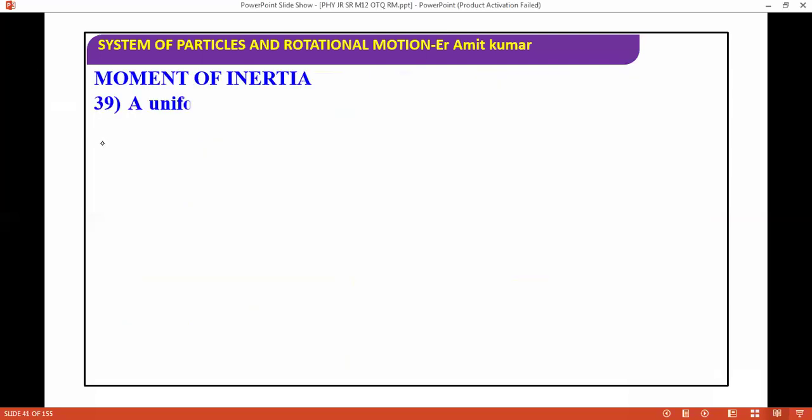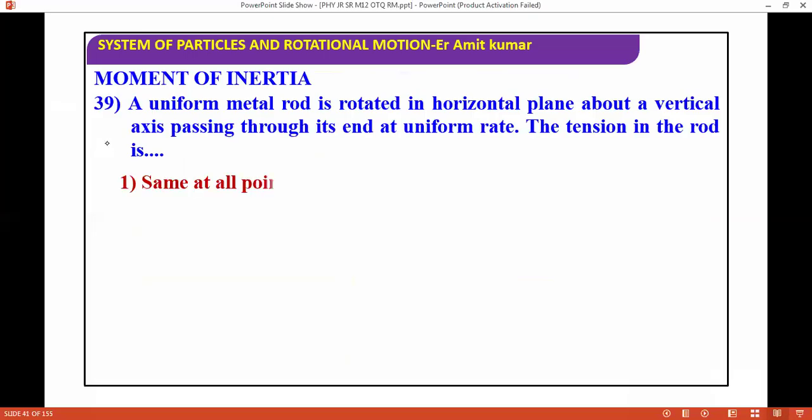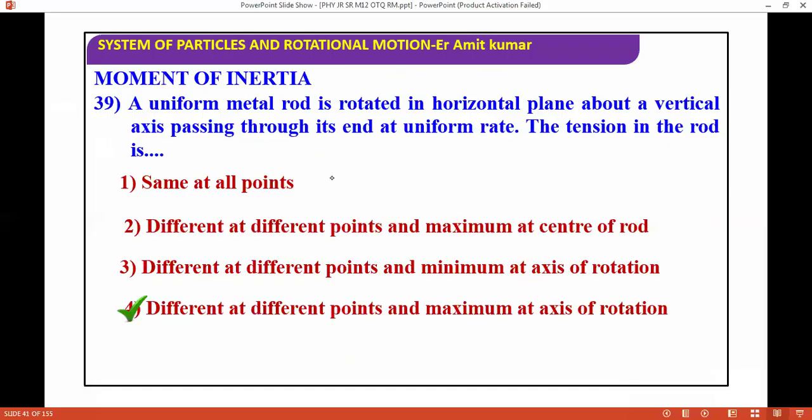A uniform metal rod is rotated in a horizontal plane about a vertical axis passing through one end at a uniform rate. Is the tension in the rod the same at all points? The tension is different at different points and maximum at the axis of rotation. Since a uniform metal rod is rotated in a horizontal plane, the tension will be maximum near the axis of rotation.